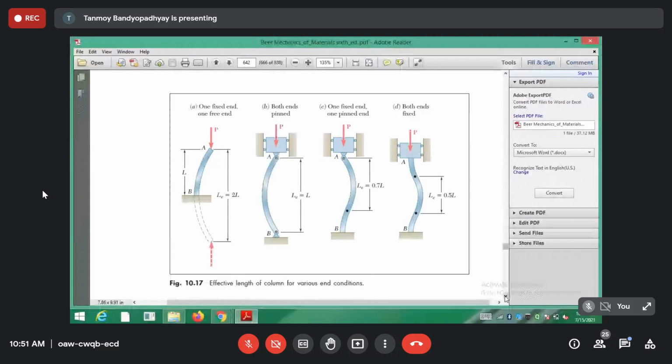This is the basic case where both ends are pinned. With respect to this one, we determine the equivalent lengths of the columns. If it is fixed at one end and free at the other end, it is equivalent to twice the length of the column. So for the four conditions you have to find the equivalent length: Le equal to 2L, Le equal to 0.7L, and Le equal to 0.5L, along with the pin-ended condition.